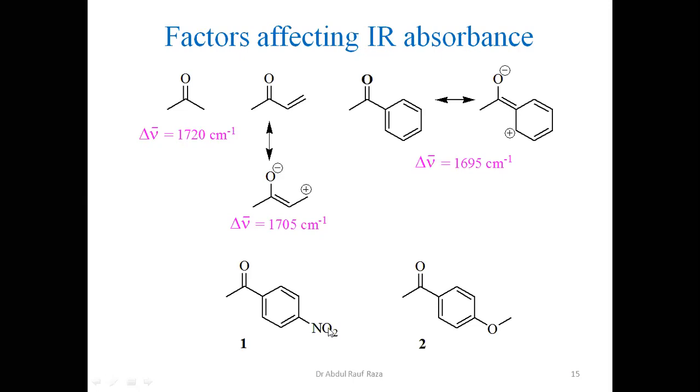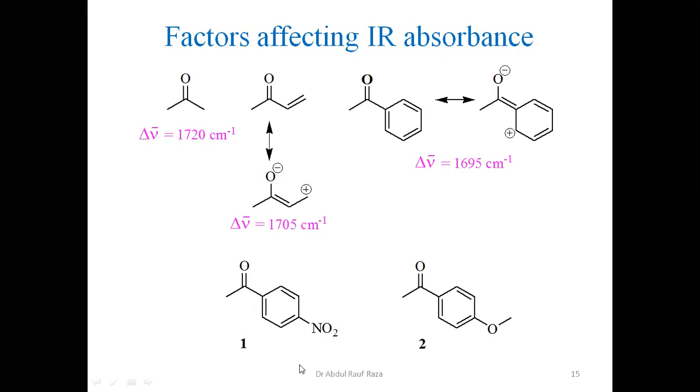On the other hand, if a group is present which is not increasing electron density, or rather it decreases electronic density next to carbonyl, so carbonyl shall prefer to exist in this form. So it is not going to exist in this type of form. As a result, double bond character, more force constant, absorbing at larger value. So I hope this shall be clear. This is called mesomeric factor.